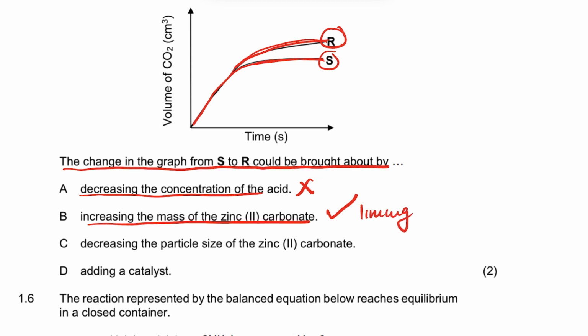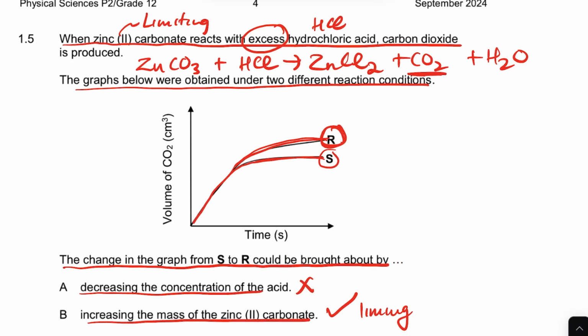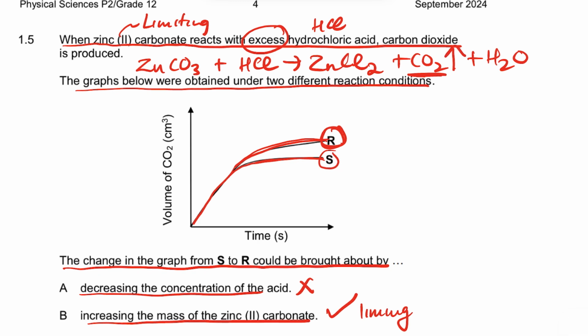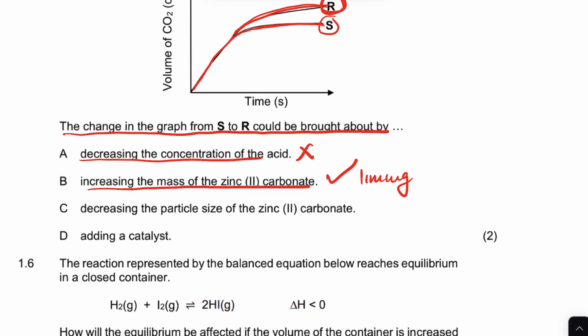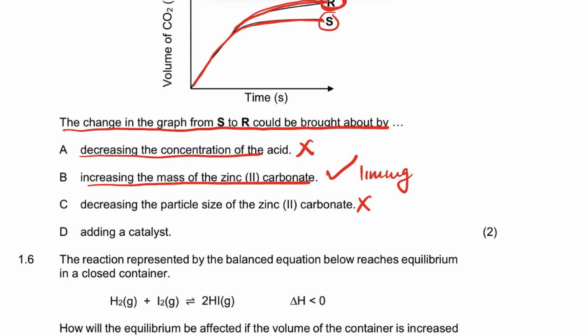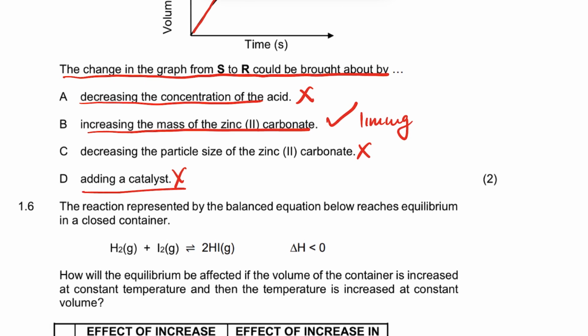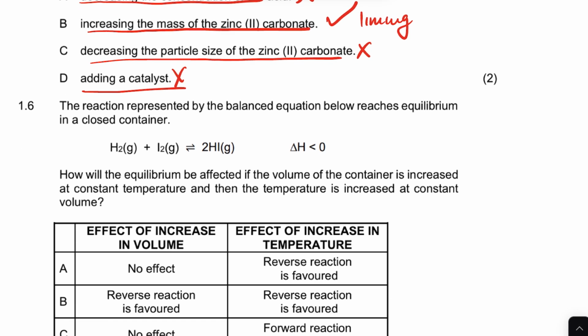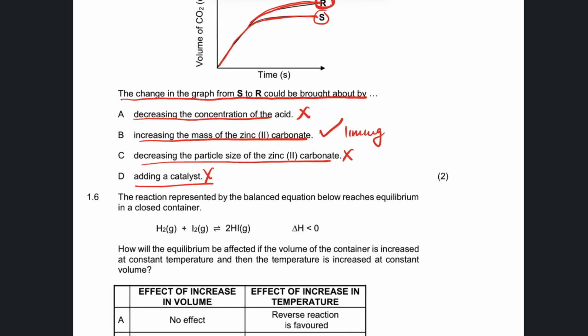Increasing the limiting reagent means more carbon dioxide will be produced there, right? Adding a catalyst won't give you more carbon dioxide, and decreasing the particle size of zinc carbonate won't give you that either. So the answer there is B, right?